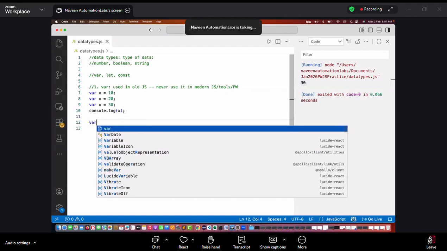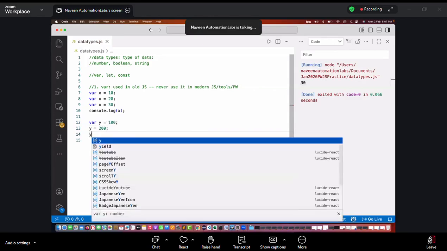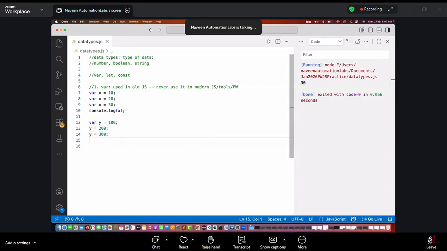But can I write it like this? Let's say I'm declaring another variable var y is equal to 100. And then I'm writing y is equal to 200, and then y is equal to 300. What is this? This is called reassignment. Is it allowed? Is it valid code? Yes, this is absolutely fine. Initially y is equal to 100. Then after that I'll say, okay, no, I really want to change the value of y. y is equal to 200 and y is equal to 300.